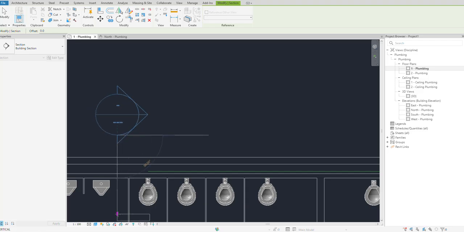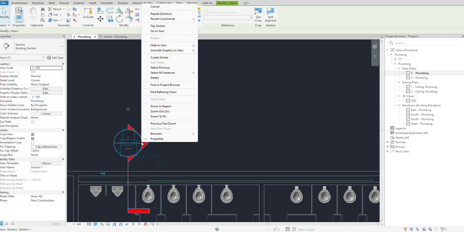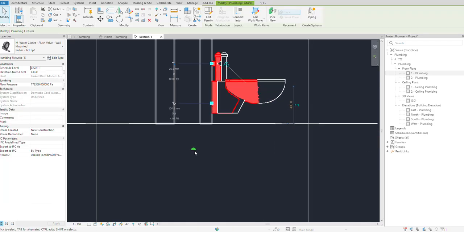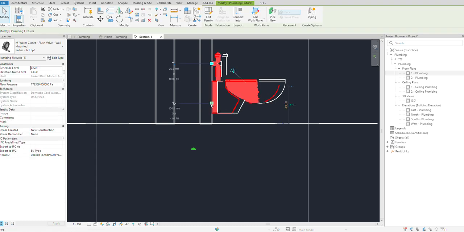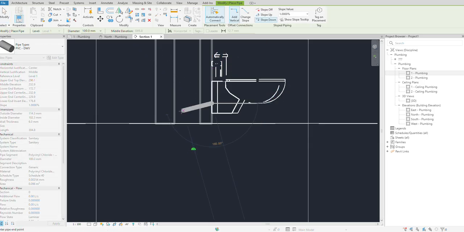Okay. Draw one section view. Till where? Till Egypt? No, not from Egypt. Alexandria, Alexandria. Okay. Go to view. Okay, the pipe is here. This one is wall mounted. Okay, doesn't matter. Draw pipe. Slope down.